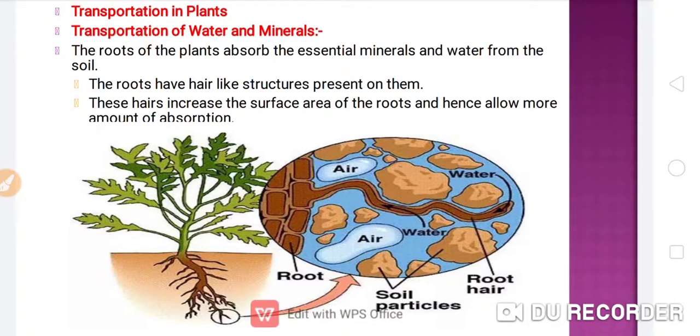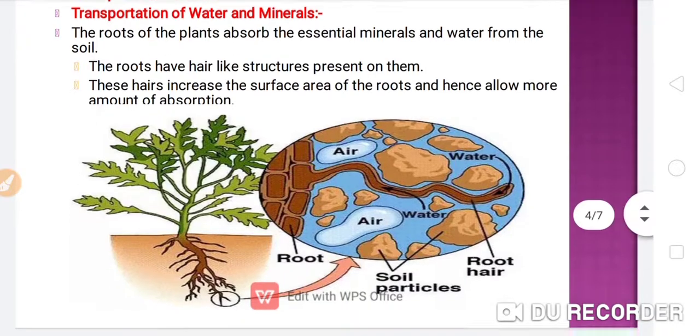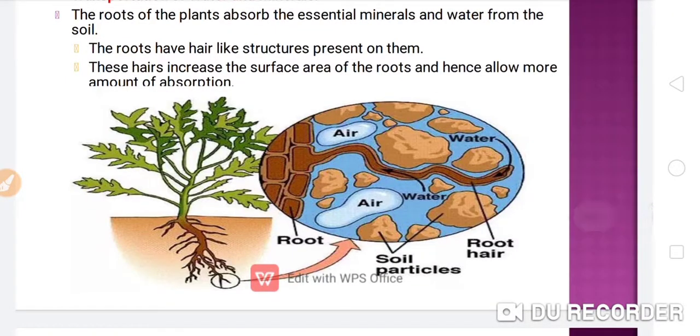So if the number of the root hairs of the plant is increased, it can absorb more and more minerals and water from the soil. This is a very significant role played by the root hair. These hairs increase the surface area of the roots and hence allow a greater amount of absorption.